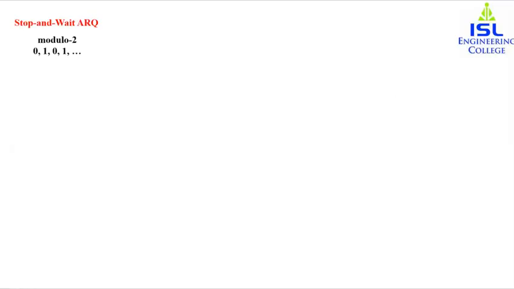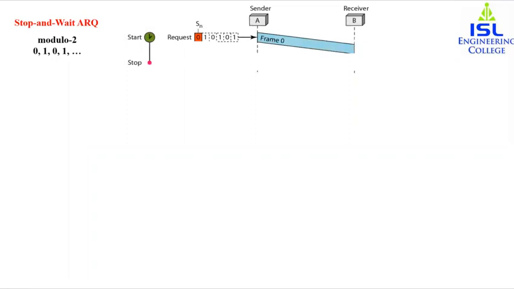In the example that we already saw yesterday, frame 0 is sent and arrives at the receiver side, and we receive the acknowledgement. The acknowledgement, if you remember, is numbered with the next frame that the receiver is expecting. So the acknowledgement is 1, which means the sender is supposed to send frame 1.